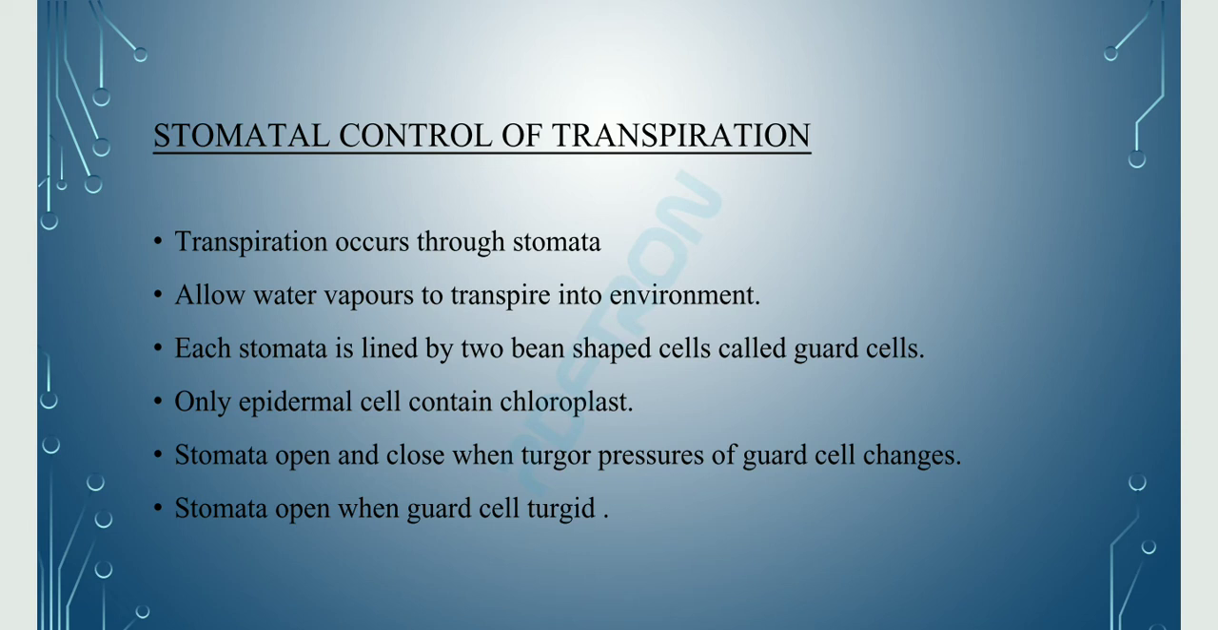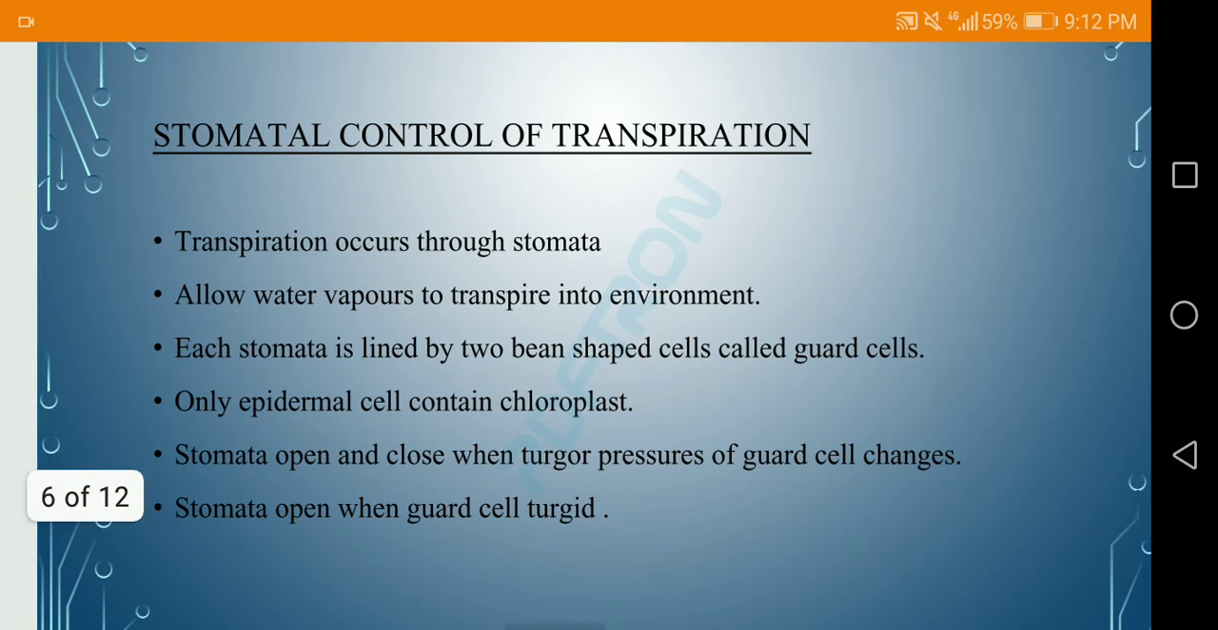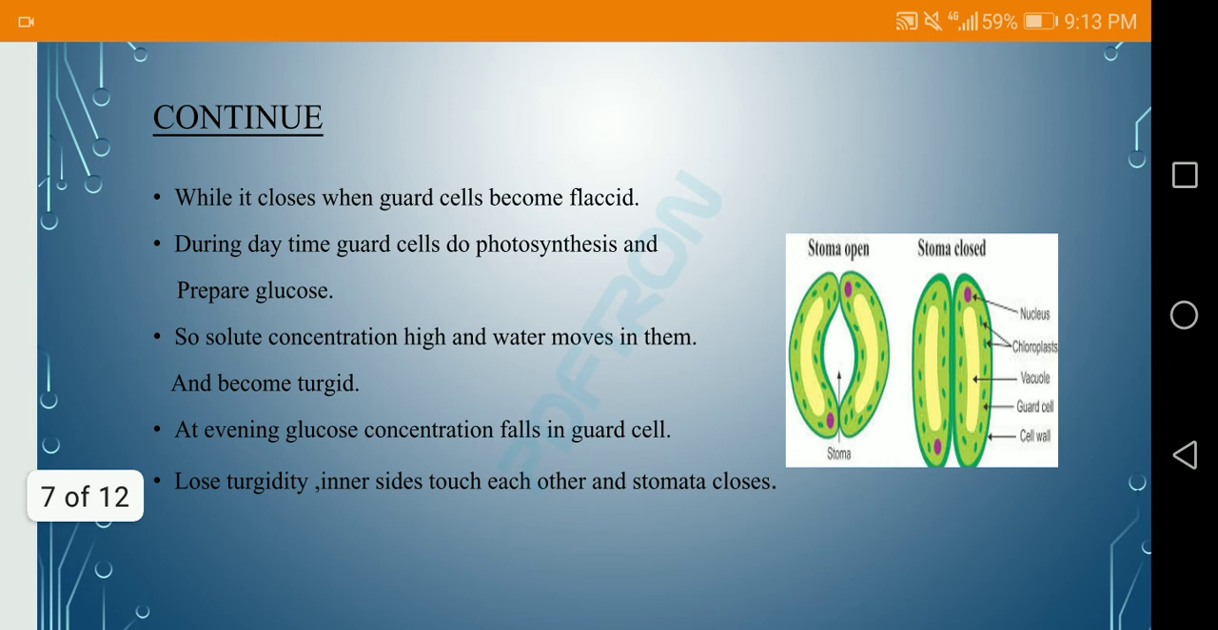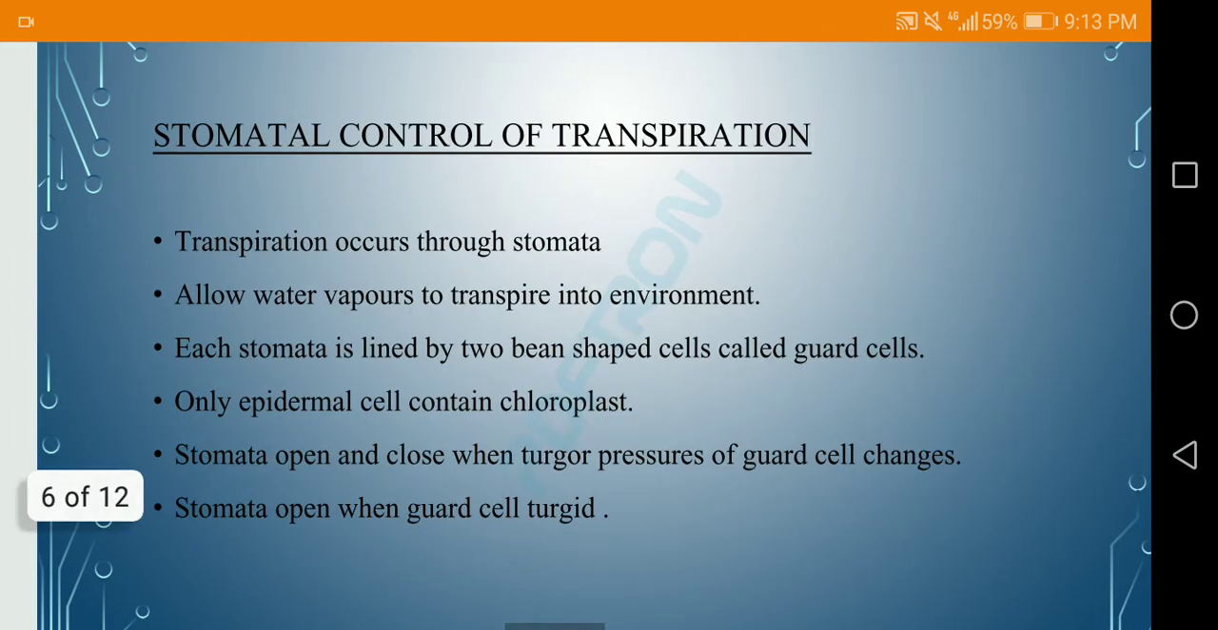Stomata open and close when the turgor pressure of the guard cells changes. Stomata open when the guard cells are turgid. Whenever the guard cells are turgid, as a result the stomata open. And stomata close whenever the guard cells become flaccid. During daytime, guard cells do photosynthesis because they contain chloroplast, and prepare glucose. So solute concentration is high